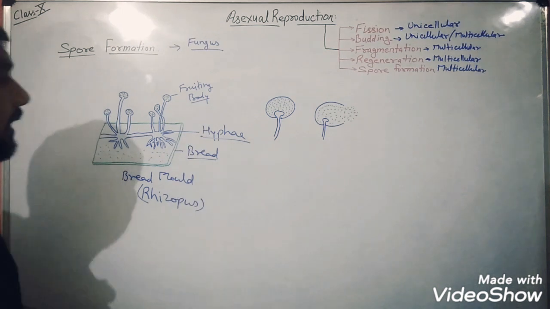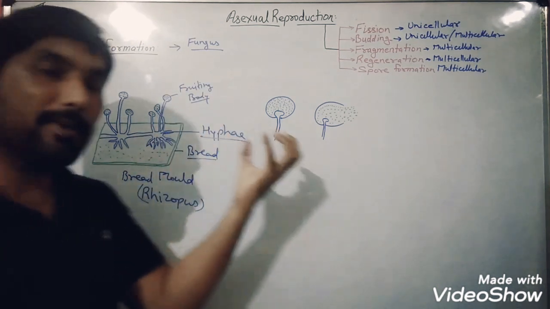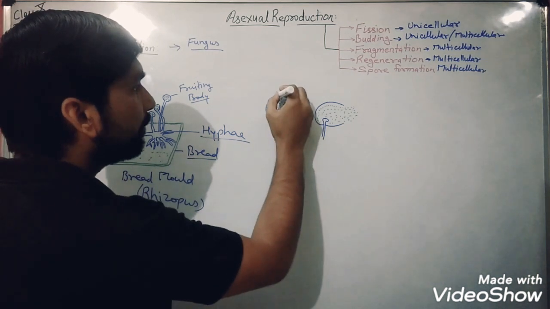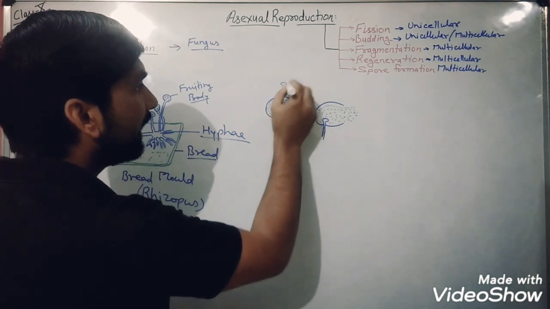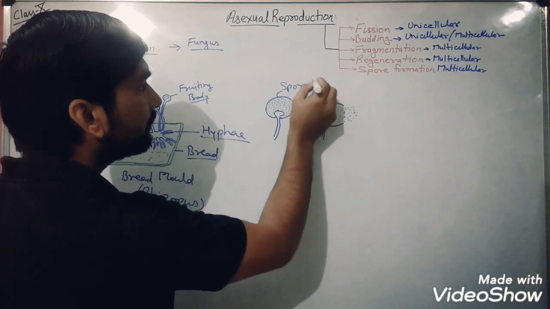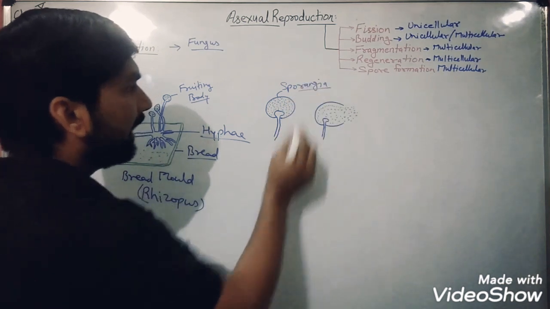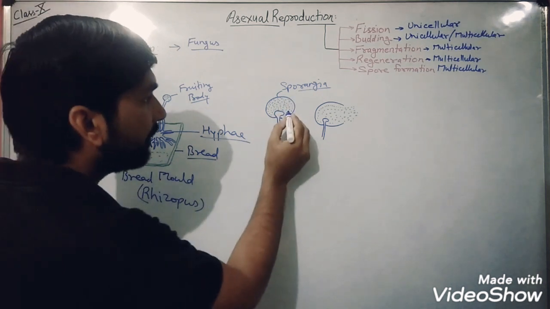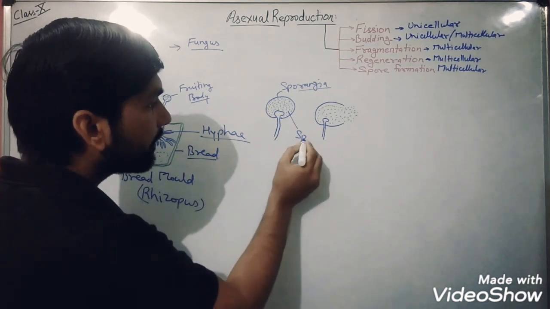Fruiting body. So these fruiting bodies have some reproductive structures. This fruiting body in the Rhizopus is known as what? Sporangia. And you can see multiple dotted structures here that are known as what? Spores.